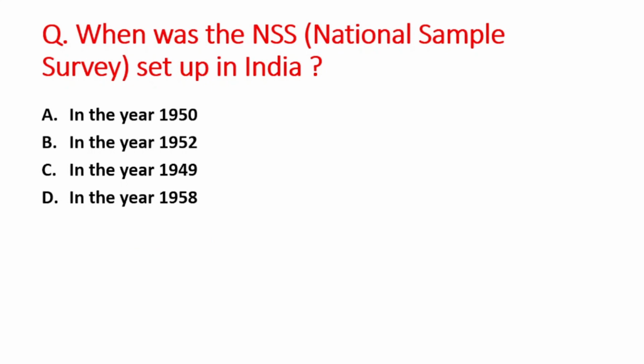Next question: when was the NSS, that is National Sample Survey, set up in India? A option is in 1950, B option is in the year 1952, C is 1949, and D option is 1958. So the right answer is option A, that is in the year 1950.